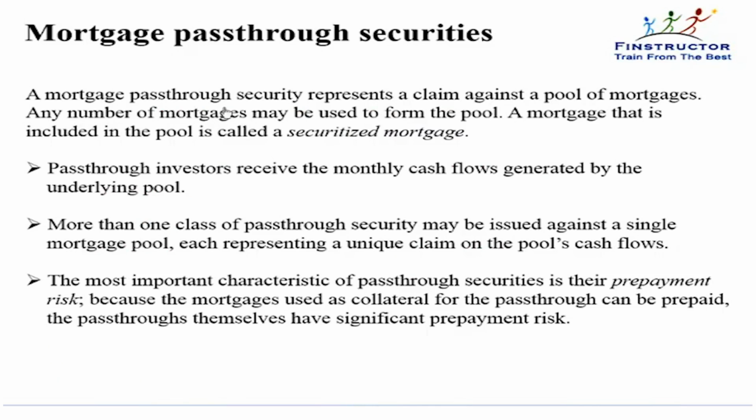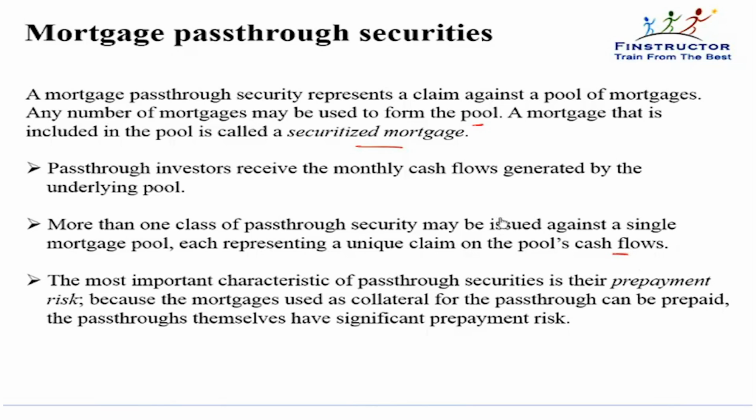A mortgage pass-through security represents a claim against a pool of mortgages. Any number of mortgages may be used to form the pool. A mortgage that is included in the pool is called a securitized mortgage. Pass-through investors receive the monthly cash flows generated by the underlying pool in proportion of their holding. More than one class of pass-through security may be issued against a single mortgage pool, each representing a unique claim on the pool's cash flows.